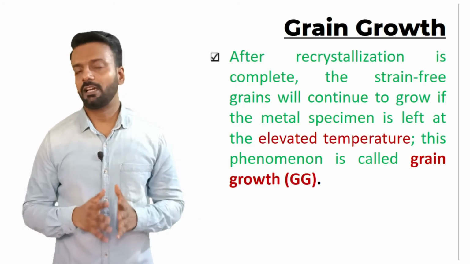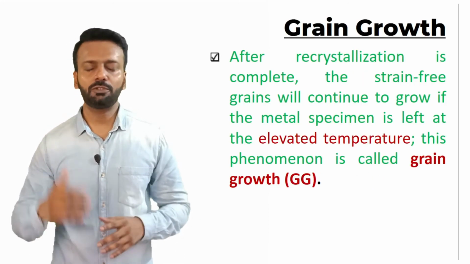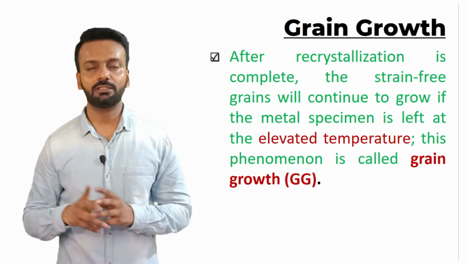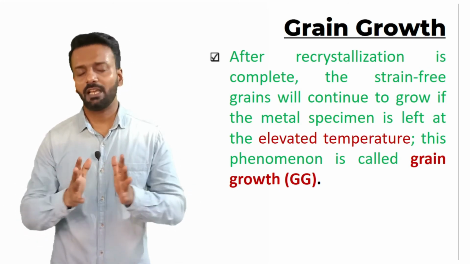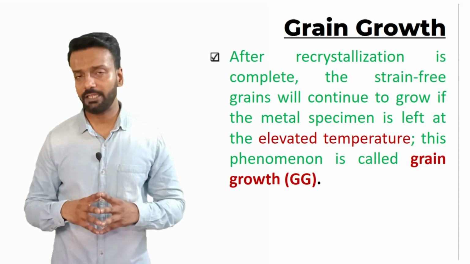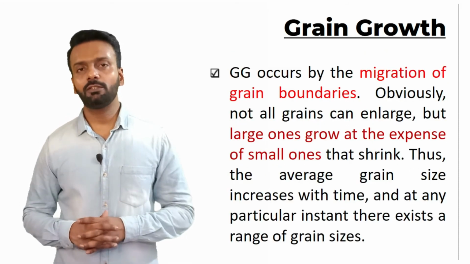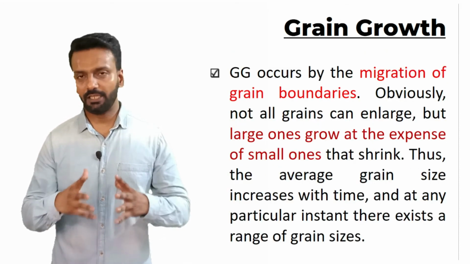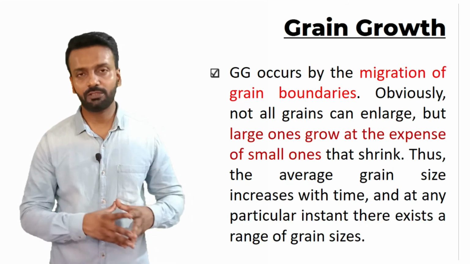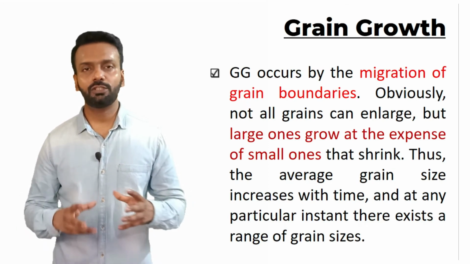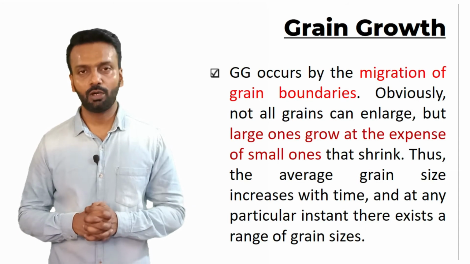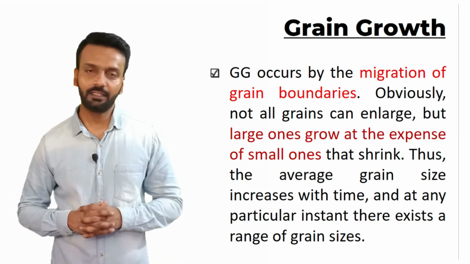As I said earlier, after the recrystallization temperature, if you keep on increasing the temperature, the grains will grow in size, and this is called grain growth. Obviously no new grains are formed. When the grains are growing, they are growing at the expense of the smaller grains. They are basically eating up the smaller grains.